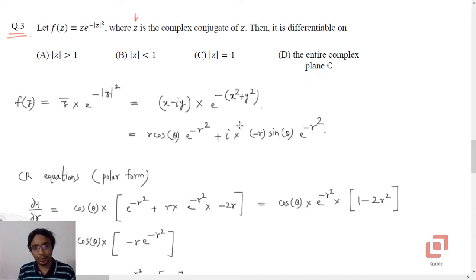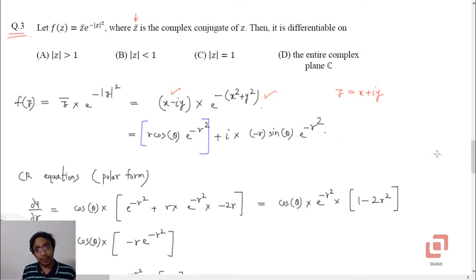So what I've done is I've immediately brought in the polar form. First let us use the standard representation, z equal to x plus iy. So z bar is going to be x minus iy and mod z squared is going to be x squared plus y squared. Then you let x to be r cos theta and y to be r sin theta, the polar equivalents. And if you separate the real and the imaginary parts, the real part is going to be r cos theta into e to the power minus r squared, because this is always real, and the imaginary part is going to be minus r sin theta into e to the power minus r squared.